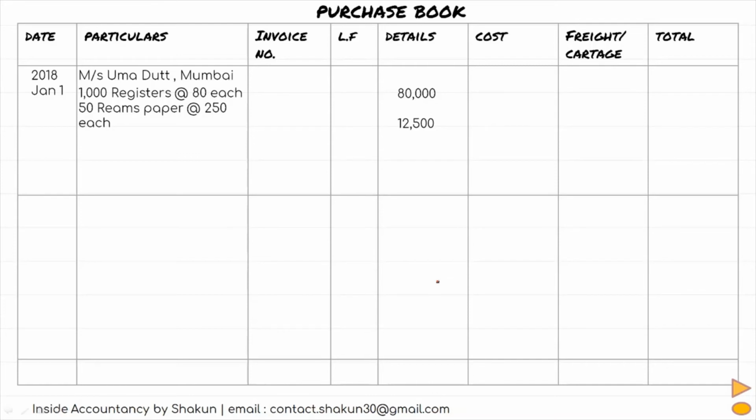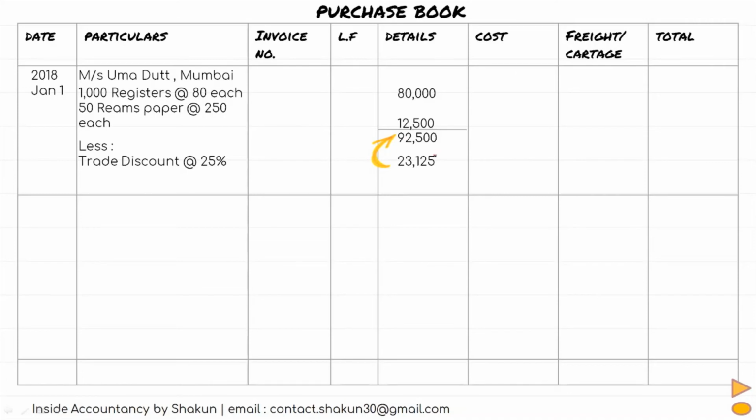We multiply the quantity with the amount and we get the details. In the details column, we get the amounts 80,000 and 12,500. Now, if we add both these amounts, we will get the list price, which is 92,500. Now, in the question, trade discount was also given. So, therefore, trade discount has been subtracted from this. And this 25% trade discount has been calculated on the list price.